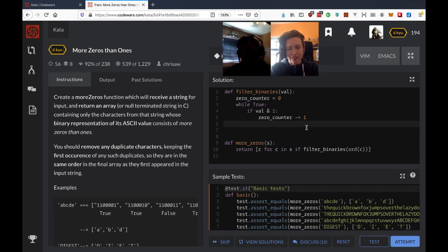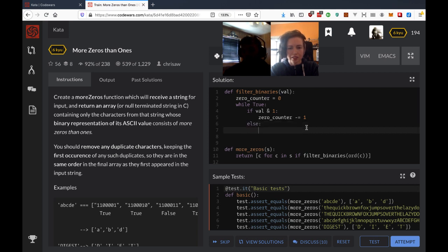So after that, the only other outcome of val and 1 is going to be 0, right? Because it's binary. So what we can do is, we don't have to do another bitwise operation. We could just say else zero counter plus equals 1, right? Yeah, that makes sense. Zero counter plus equals 1.